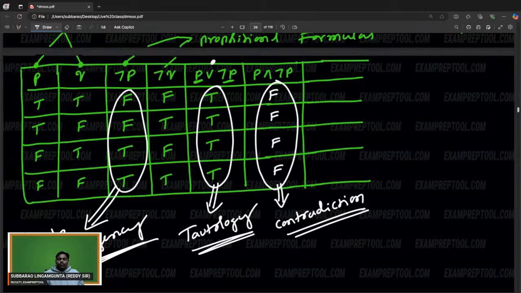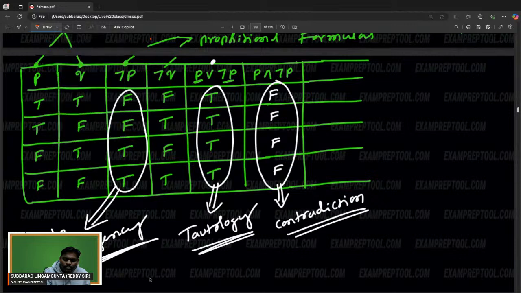In the given truth table, all are not true, all are not false. Then the truth table is known as contingency. Next one. Let me say one more important thing. Everyone listen to this basic point also.